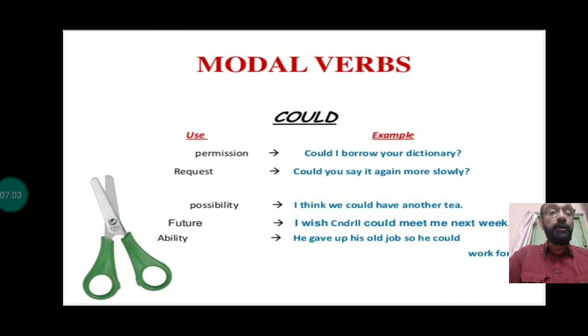Possibility, we saw future. Ives Sindel could meet me next week. So with could, future possibility is also shown. And past ability. It's not just ability, it's past ability. I could swim 10 miles a day when I was 13. So it means it was a past ability.